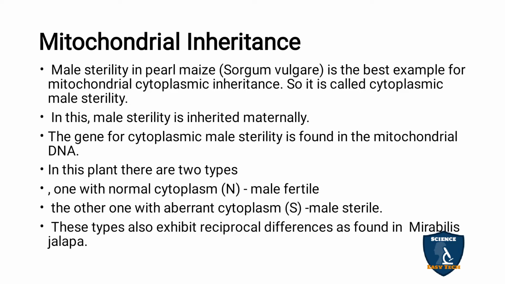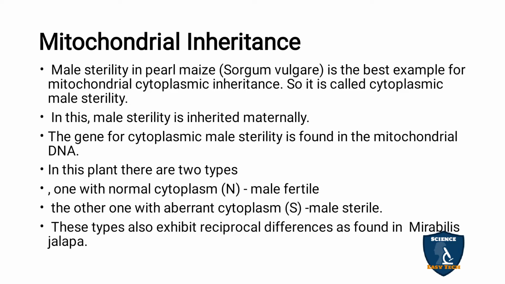Normal cytoplasm contains capital N. The capital N gene is responsible for normal cytoplasm, that means if capital N is there, male is fertile. And capital S is aberrant cytoplasm. Aberrant means abnormal cytoplasm, and it is responsible for male sterility, or the male plant is sterile.